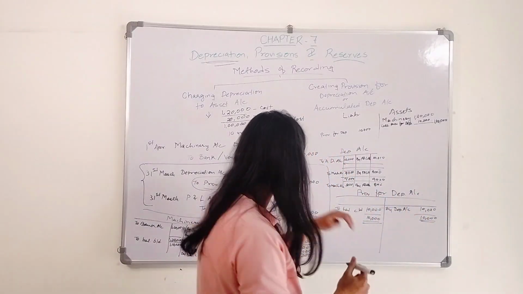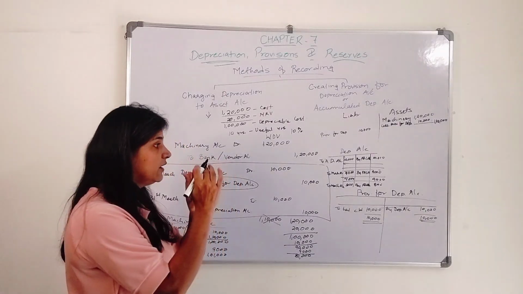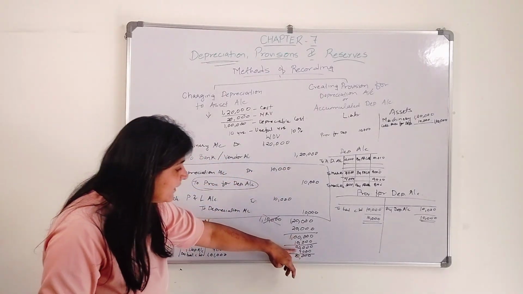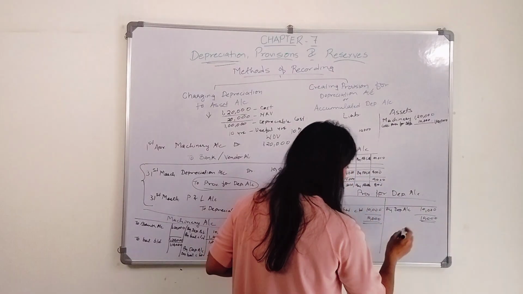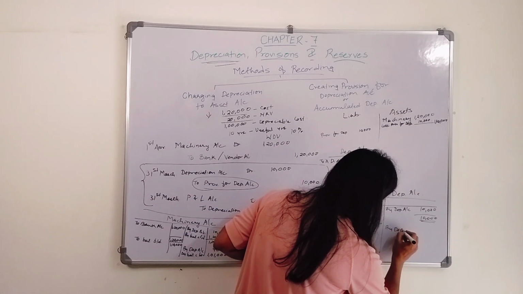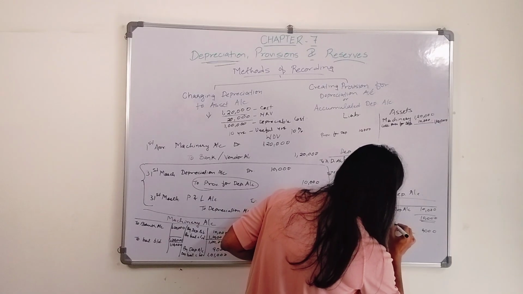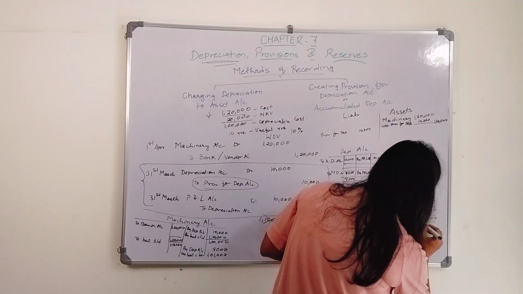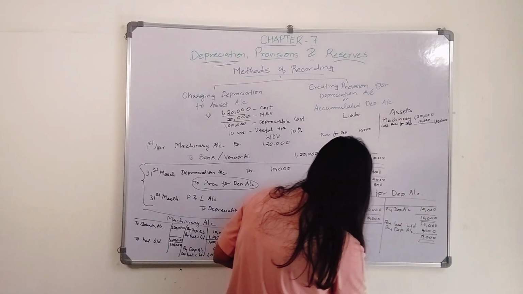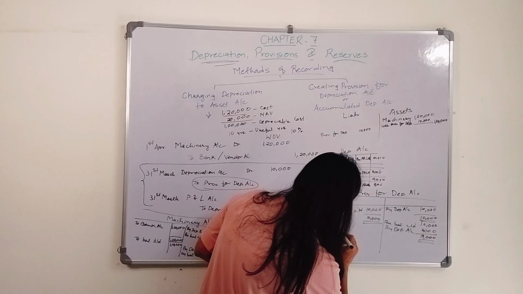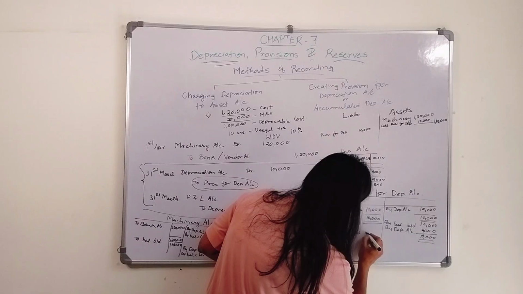Next year again there is a depreciation of 9,000. Next year I'll pass an entry, depreciation account debit to provision for depreciation account 9,000. So here I will say provision for depreciation account 9,000, and here it will be by depreciation account 9,000. This is by balance carried down 10,000. So my accumulated depreciation is 19,000. Okay, this is the balance. I will do balance carried down. This is brought down 19,000.